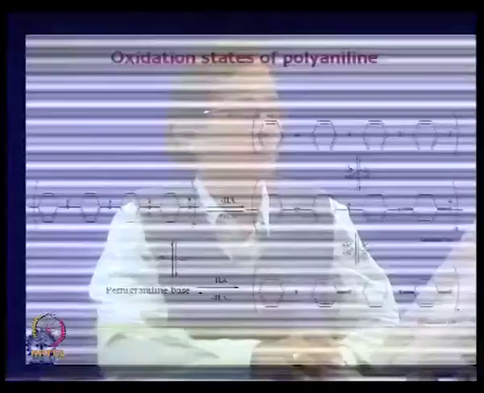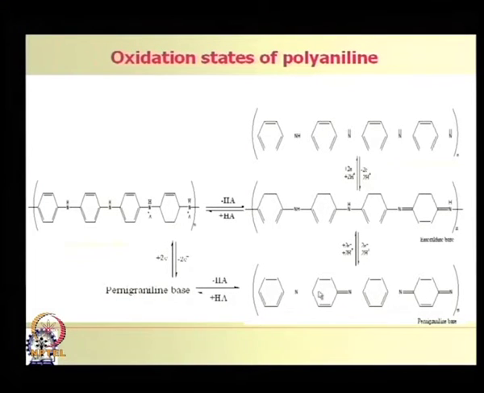So how does the current flow from one end of the polymer to the other end? You see, in between, not only inside the ring, the nitrogen is connected through a double bond here, then single bond, double bond like this. So, here you see in this structure single bond, double bond, single bond, double bond, single bond, double bond. So, this way the path may be like this, or the path may be this. So, again it goes like this.